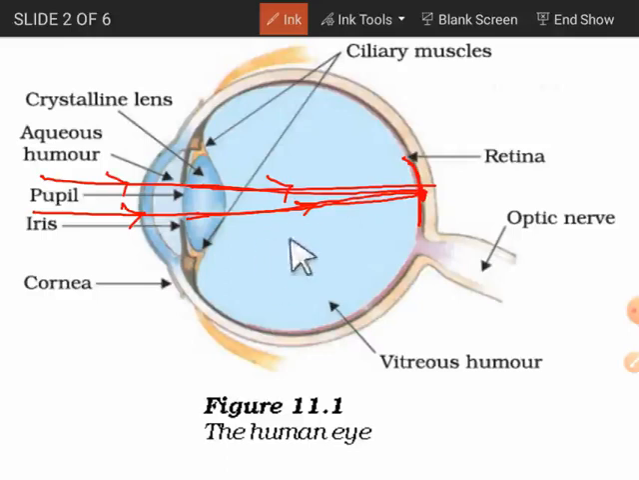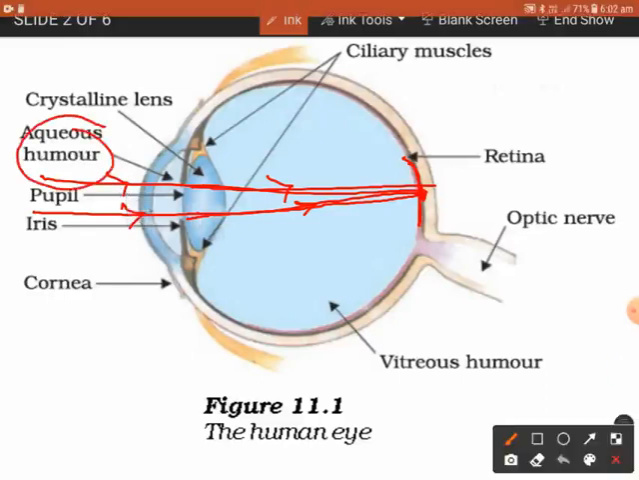And that liquid in between the lens and the retina, we call vitreous humor. You need not confuse these two liquids. The liquid present between the cornea and the crystalline lens, we call aqueous humor. And the liquid present in between the lens and the retina, we call vitreous humor.